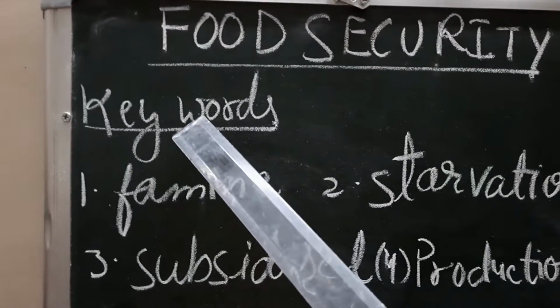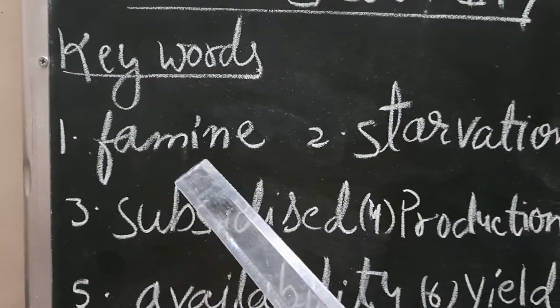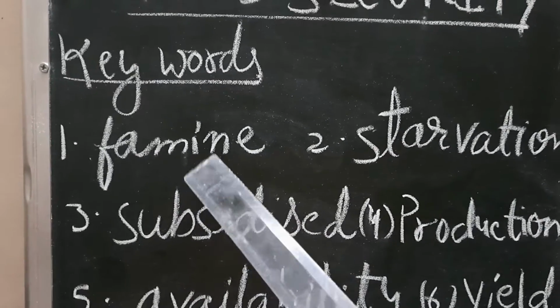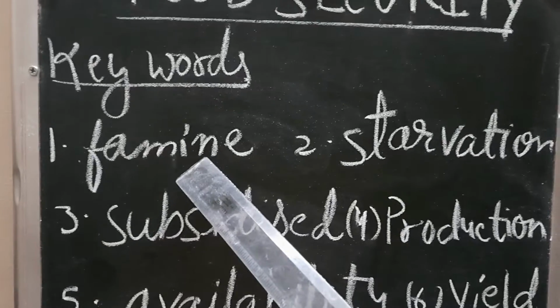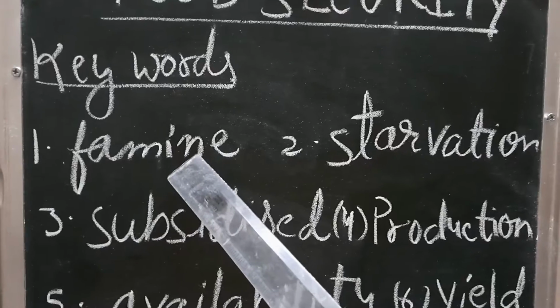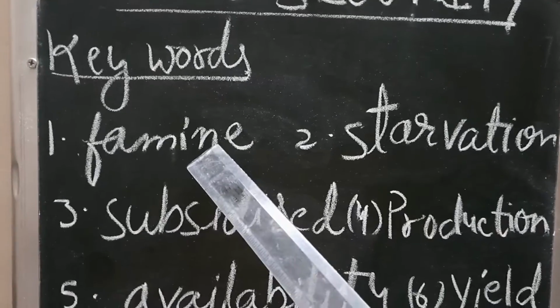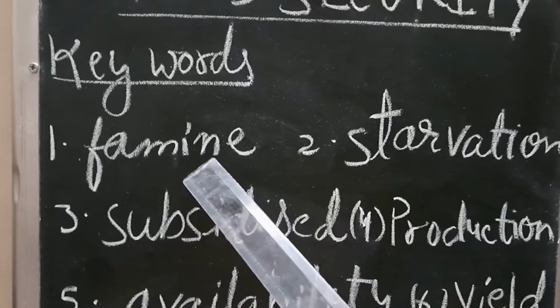Now see these hard words, children. Keywords. I can say famine. What is meant by famine? Famine means the situation when there is very little rainfall and very little production and less yield for the food crops, and there is an acute scarcity of food grains for the people. That situation is called famine.